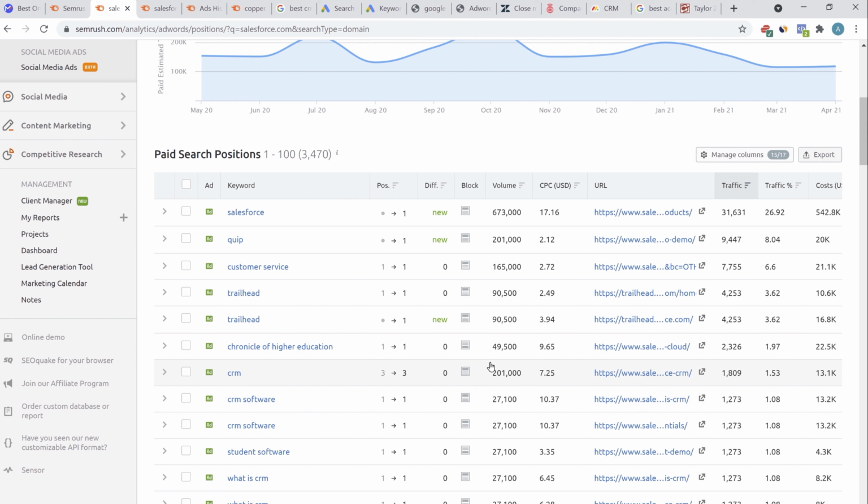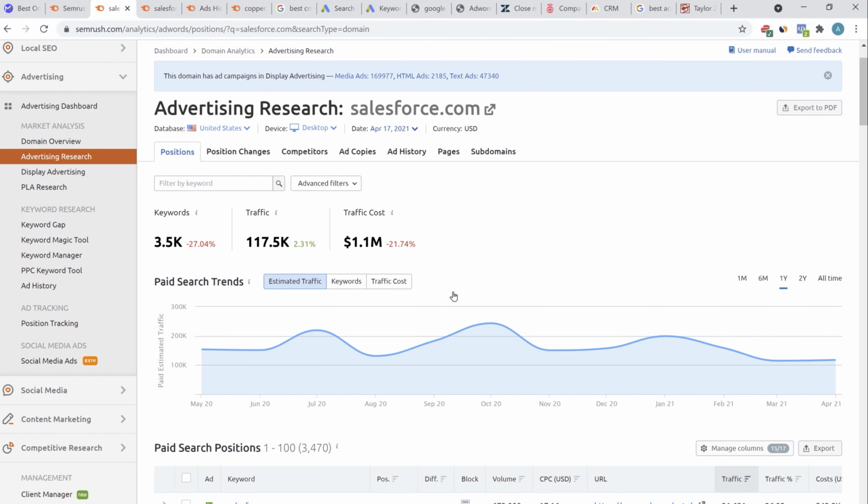Google. As I told you earlier, CRM software is an expensive tool and the CPC is much higher compared to maybe a guitar or dog food if you're selling. So this is the approximate traffic that Salesforce is driving through these ads and the cost that they are giving for all the keywords. You must be wondering that this is fine, but I also need to see the ad